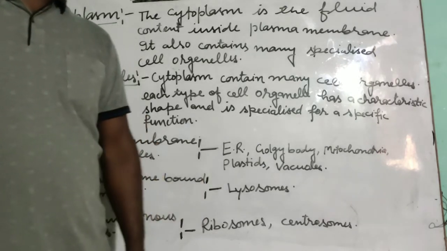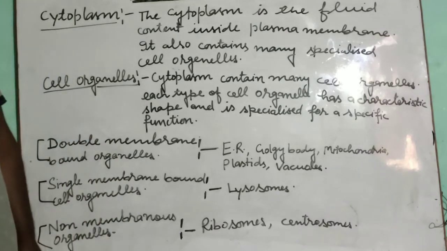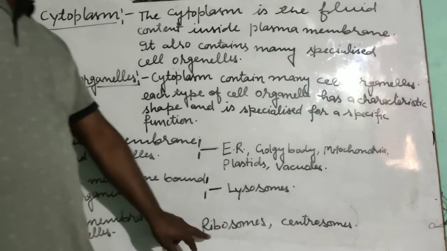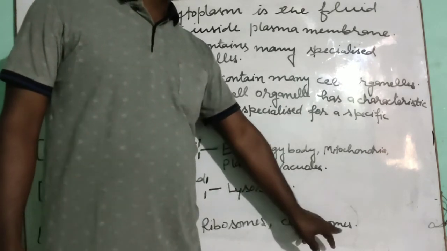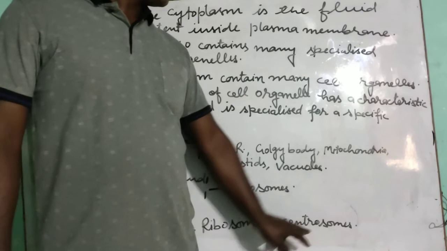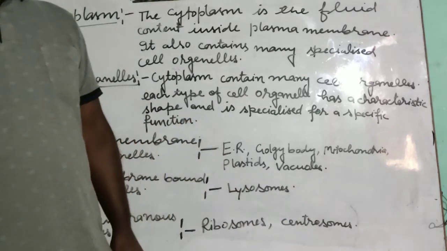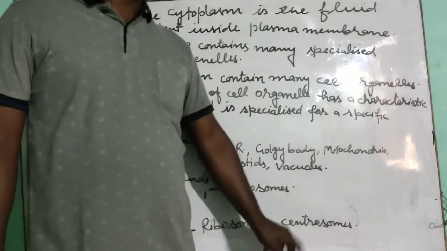With these, there are some cell organelles which are not bounded by any membrane, and these are the ribosomes and centrosomes. Students, this centrosome is not given in your syllabus, but we will discuss it because in senior classes, in class 10th and 11th, you have to know about the centrosome. It is also a cell organelle which is very essential during cell division.